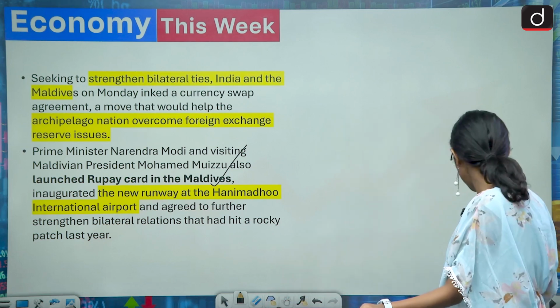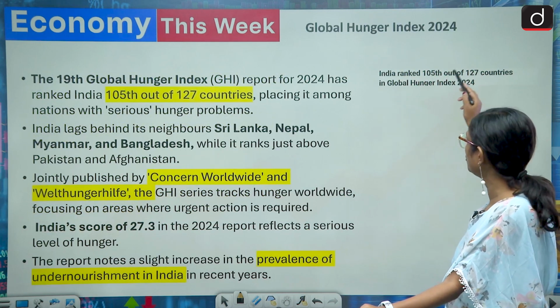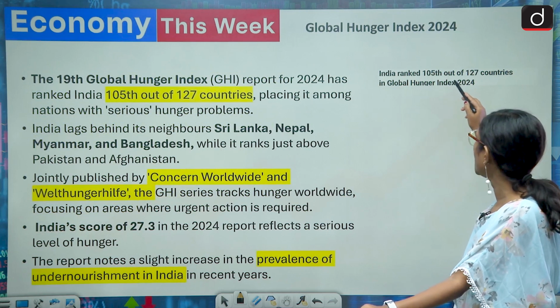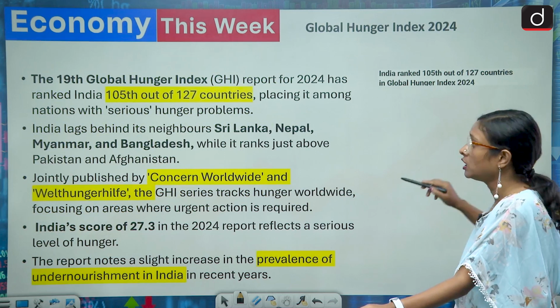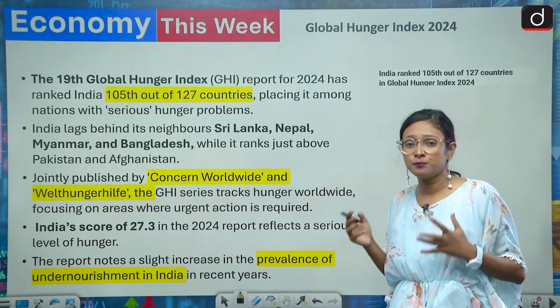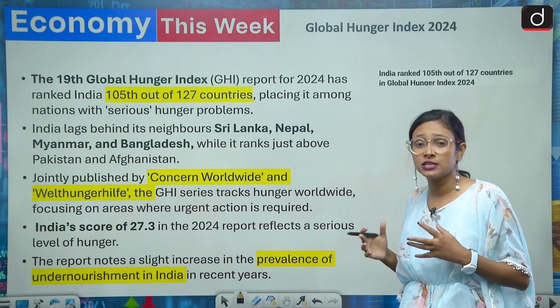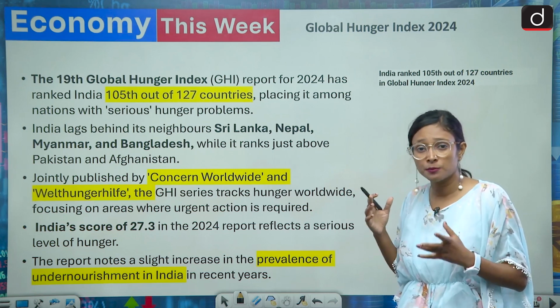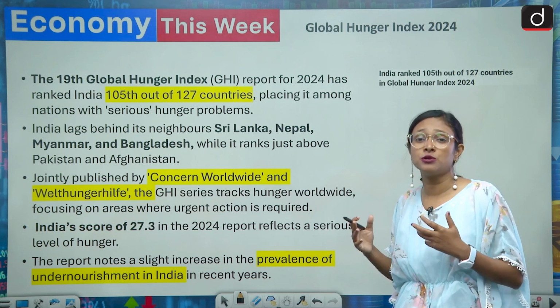Now we'll come to the next one. Next one is about the Global Hunger Index 2024. India ranked 105th out of 127 countries in the Global Hunger Index 2024. So this is very important: out of 127 countries, India's rank is 105, and this is not a matter of pride, because we are behind our neighbors.